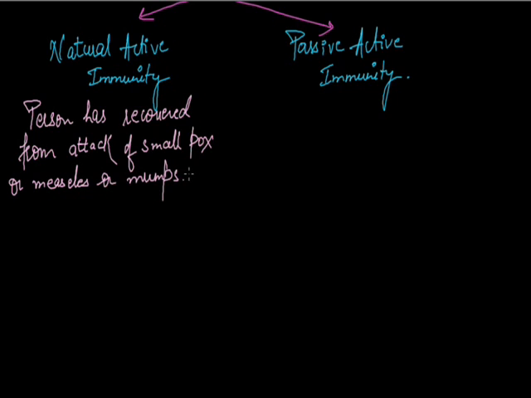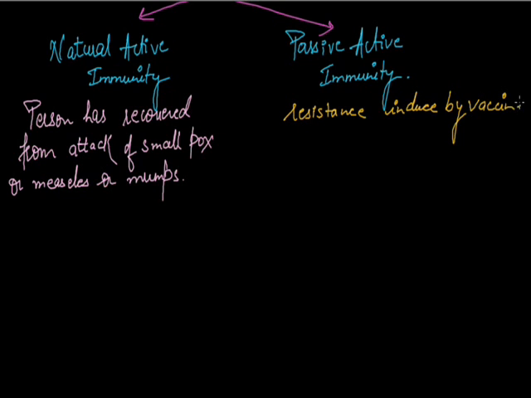This type of immunity, which a person acquires by its own defense system, is known as natural active immunity. When a pathogen invades the body, the immune response of the body's cells is known as natural active immunity. While artificial active immunity is the immunity which gives